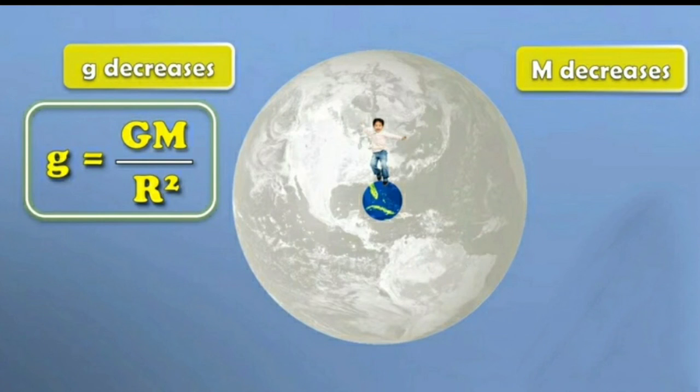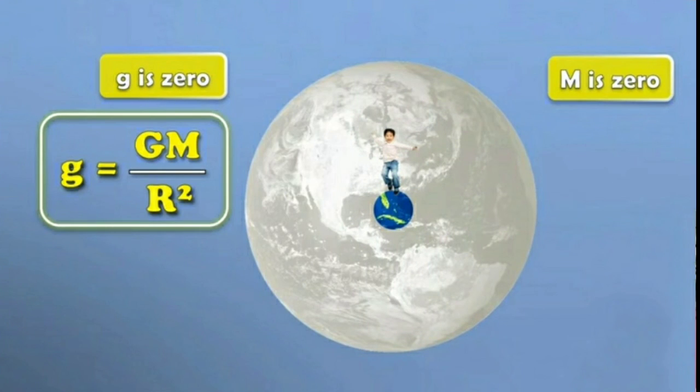Now if that boy goes more deeper inside, what is happening? The gravity will decrease. Now if the gravity is decreasing, mass will also decrease. Why? Because g is directly proportional to M. And then at a certain point, if the gravity becomes zero, then mass also becomes zero. I hope you understood, children.